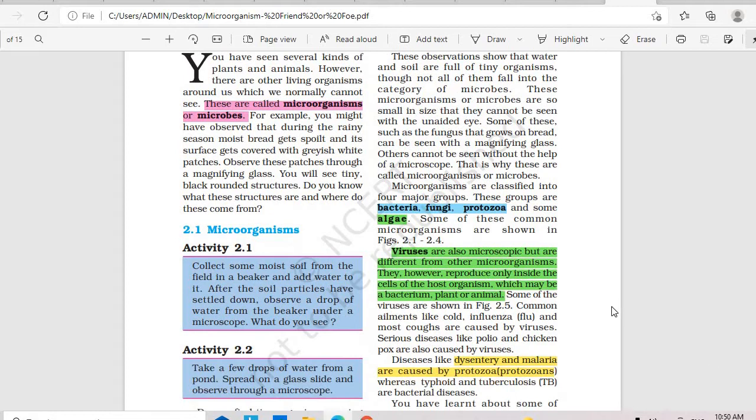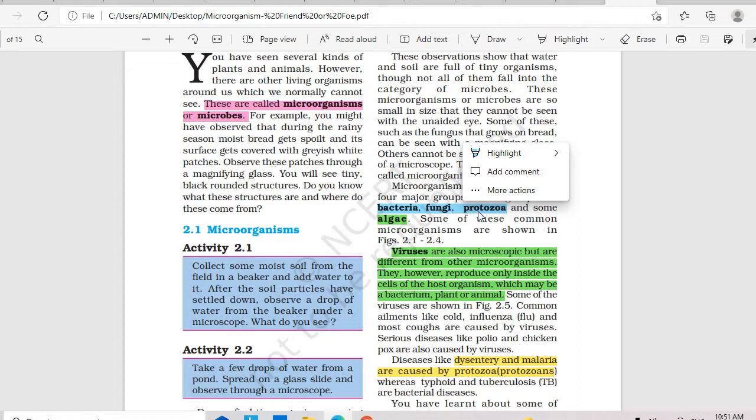So, how are these microorganisms classified? These microorganisms are classified into four major groups called bacteria, fungi, protozoa, and algae. So, what are bacteria? They are tiny microscopic living organisms which are found in the air, soil, and water. You have some good bacteria, you have some bad bacteria as well. Bacteria are well characterized by a proper cell wall. Next you have fungi. These fungi are characterized by thread-like structures.